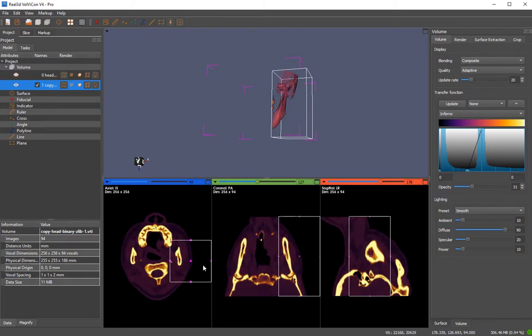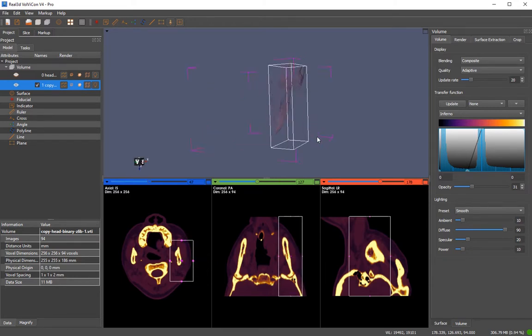You see the window and the level is changing while I move the left mouse button. So in this case you can just disable it. You can also see in three-dimensional.